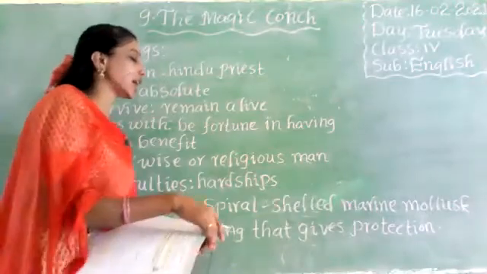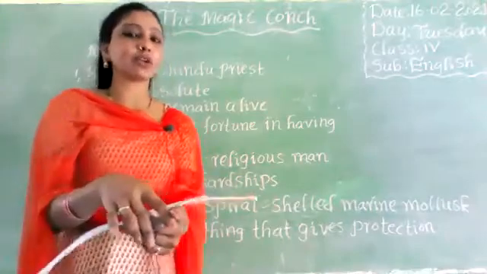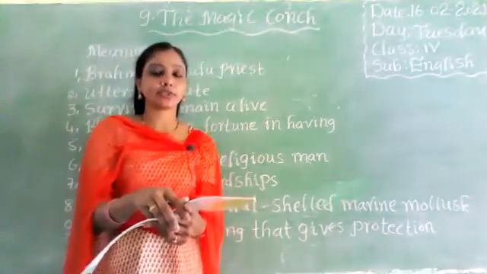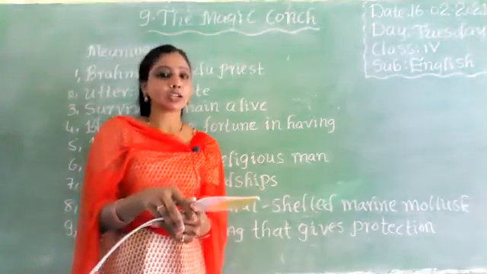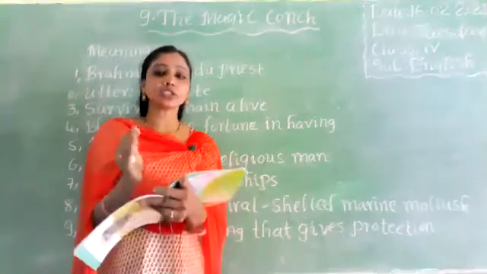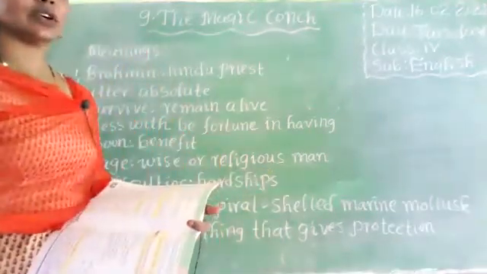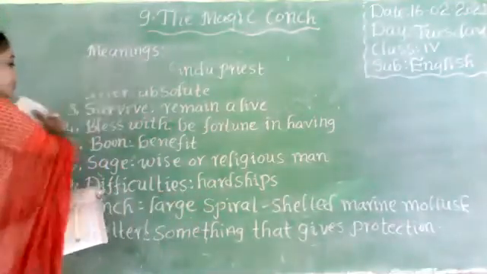Shelter means something that gives protection. So you know at the night time the sage unable to reach home. You know he is unable to cross the forest. So that's why he wants to take shelter from the merchant's home. That means he wants to stay there. Okay. So that is a shelter. Shall I write these meanings? Okay.